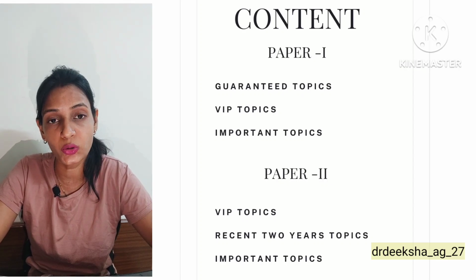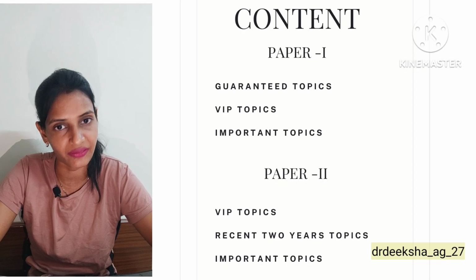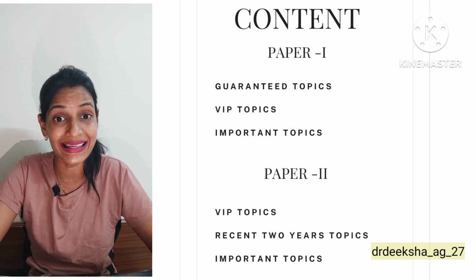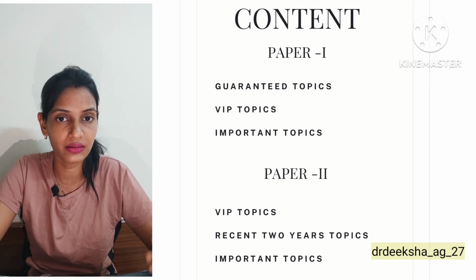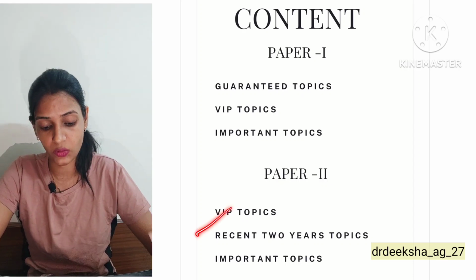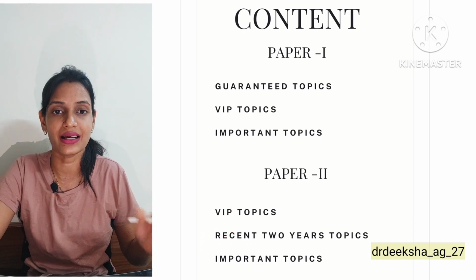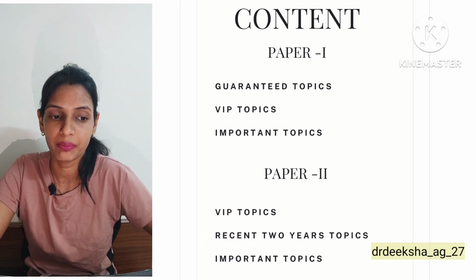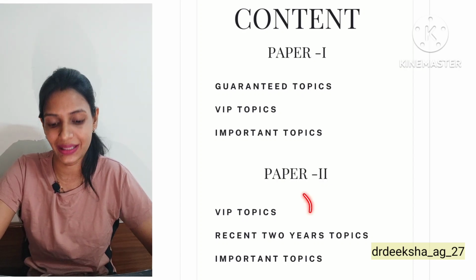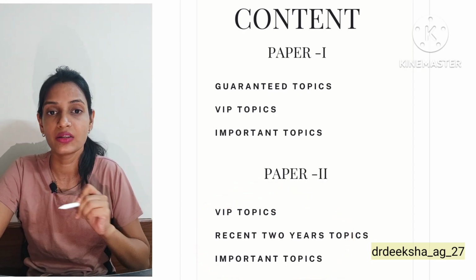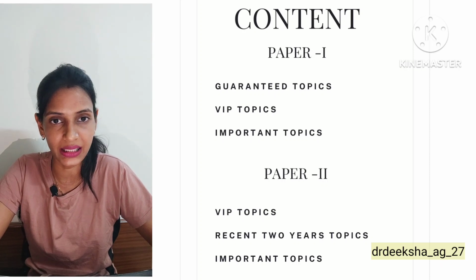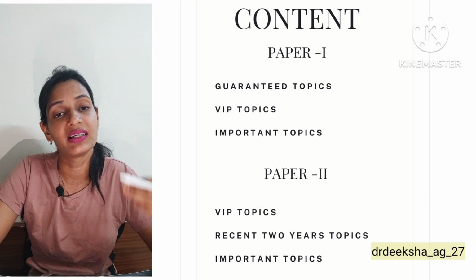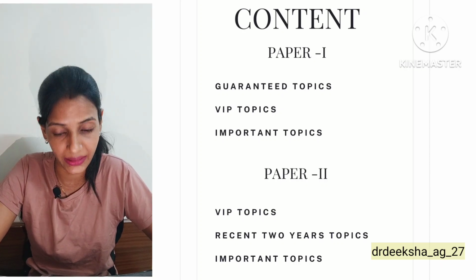They are just going to revolve around the recent 5 years, and in that too they are going to revolve around the recent 1 to 2 years. What trending topics for them are. So there are VIP, recent 2 years, and the last come the important topics which are asked, but they are not asked every year. But I have compiled all of the topics in just these 3 lists. So if you are able to do these 3 lists of paper 1, these topics, and paper 2, definitely your selection would be there.